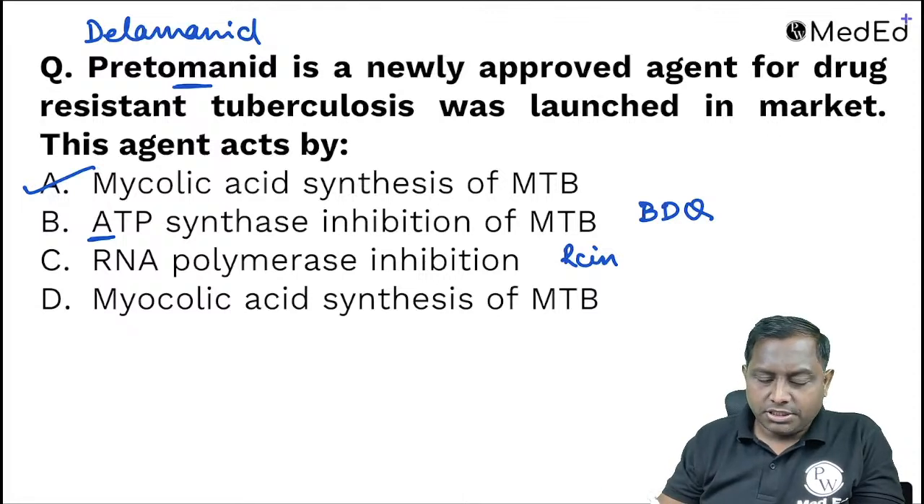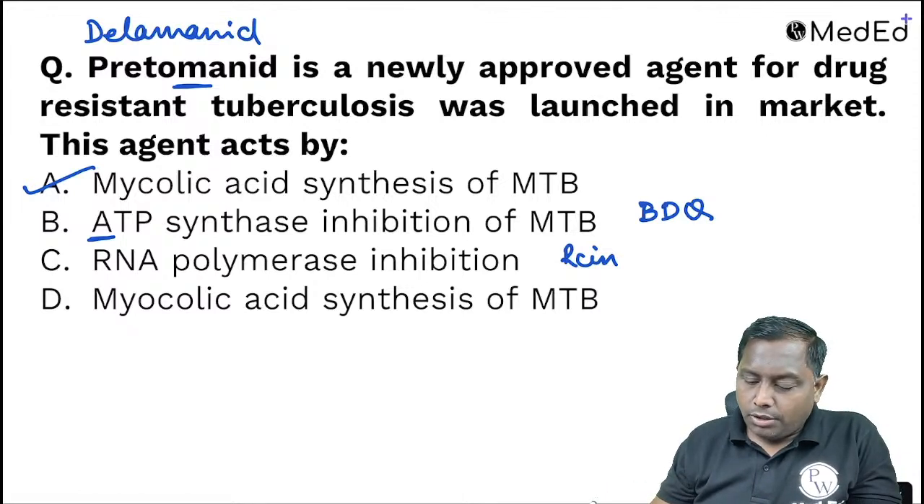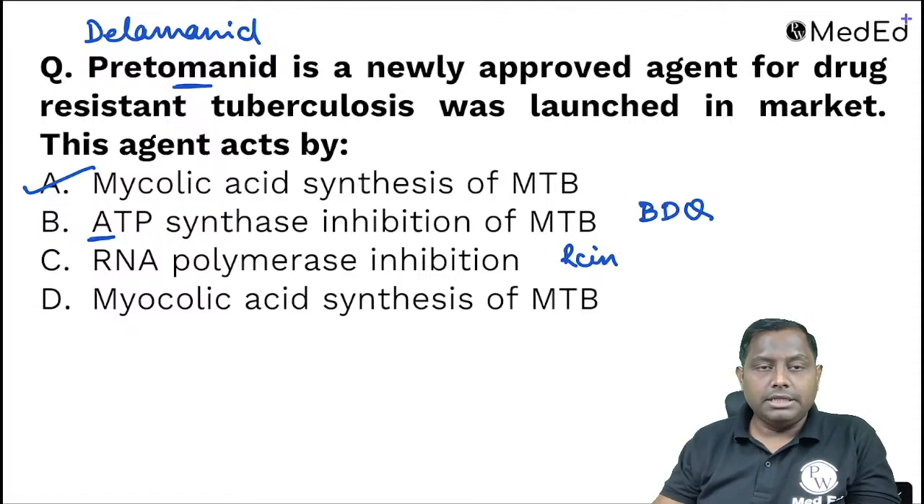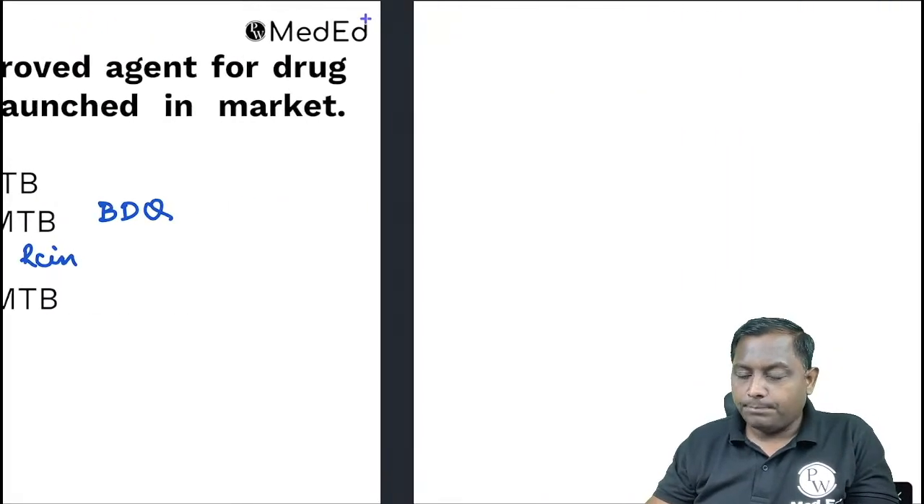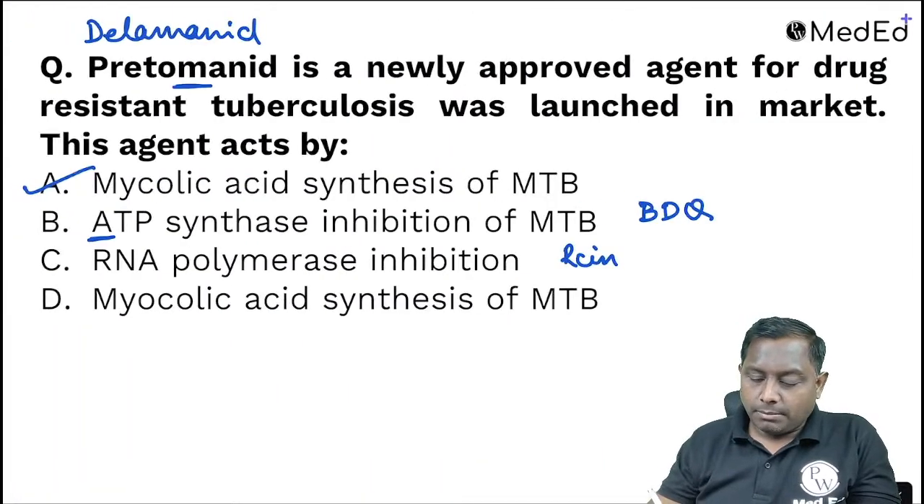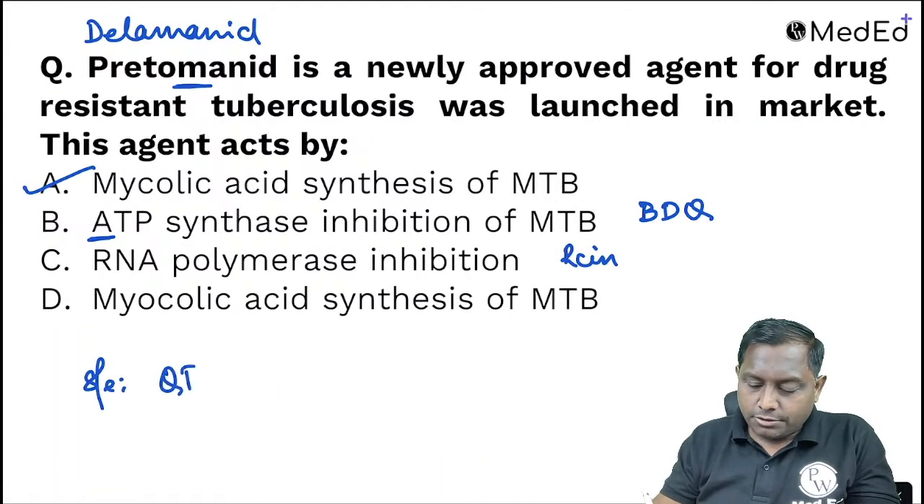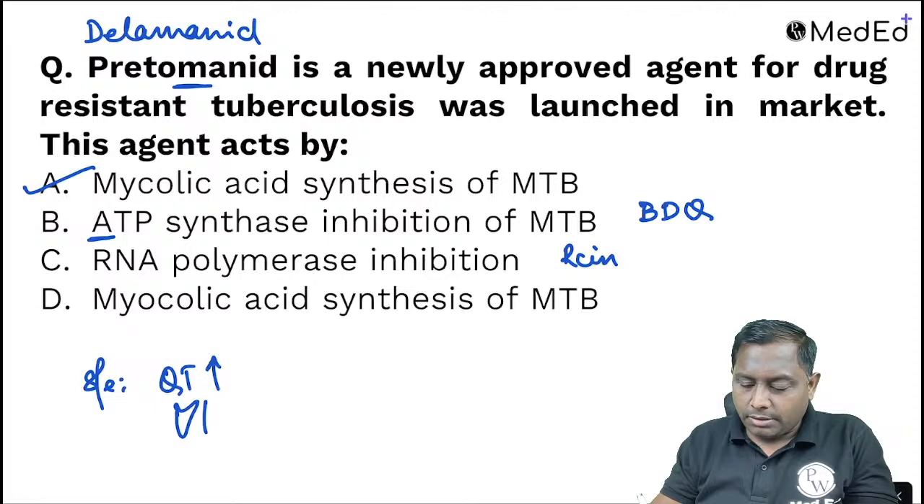Now two options are the same, A and D both, so we will consider only one option. Mycolic acid synthesis of the MTB, A and D are simply the same, so the correct answer is either A or D. So this was everything about this. Remember, the important side effects are that they are associated with QT prolongation and they also cause hepatotoxicity, liver toxicity.